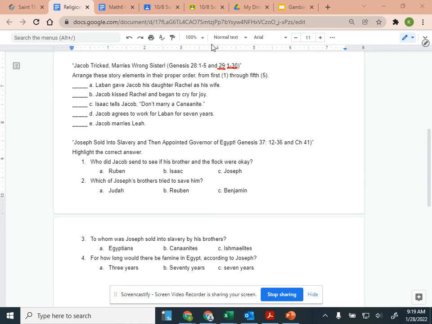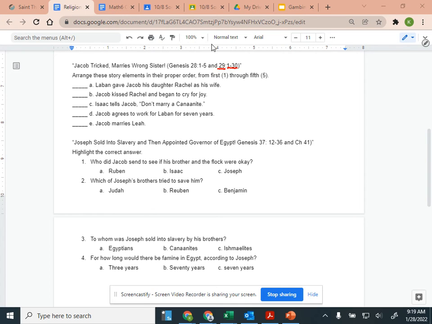So back in the biblical times, they could have more than one wife. So he's going to work another 7 years to get the wife that he wants. Because way back then, they did things differently.